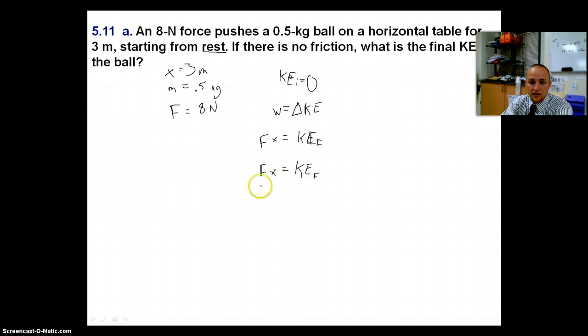And we plug it in, and we see that our force is 8 newtons, and our distance is 3 meters. So, actually let's just put it in parentheses, 8 newtons times 3 meters will give us a final kinetic energy of 24 joules. And that's as simple as that problem is. So we know that we have to do work in order to get the object to move, so that's how we find it out. Work energy theorem. Good job, us.